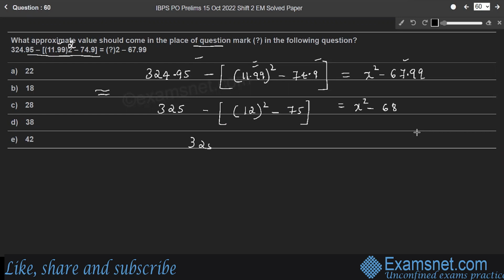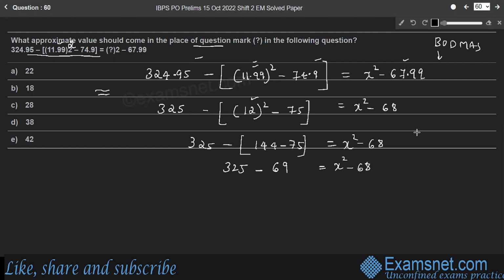According to the BODMAS rule, remove the bracket first. In order to remove the bracket, we need to solve 12 square. 325 minus 144 minus 75 is equal to x square minus 68. So 325 minus 144 minus 75 is 69, is equal to x square minus 68.